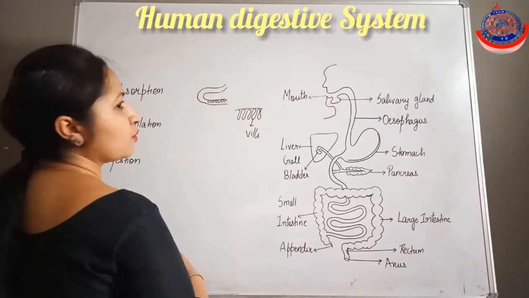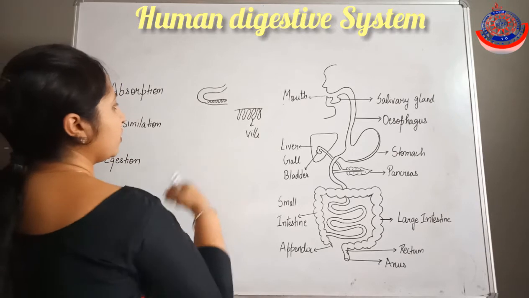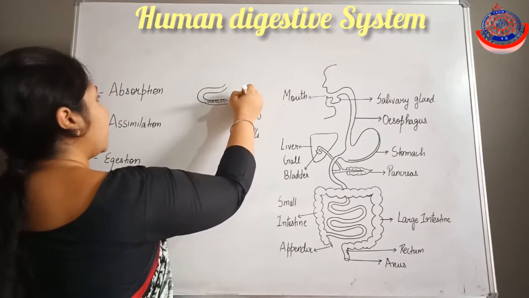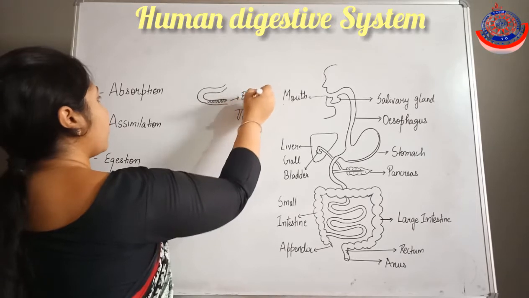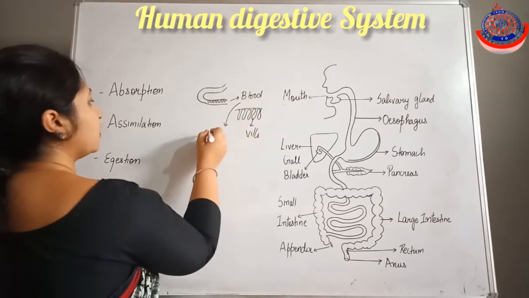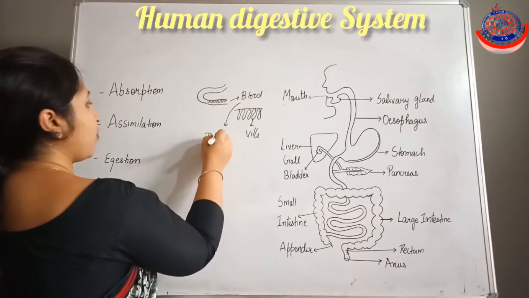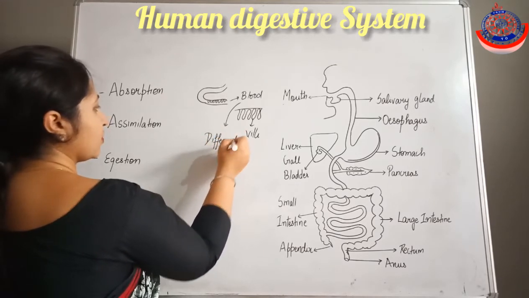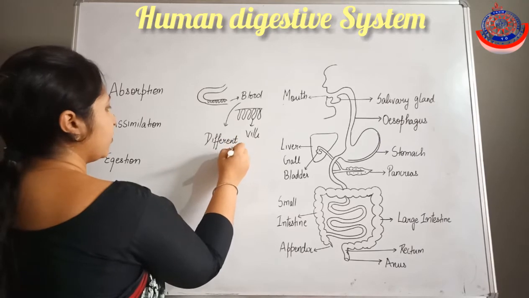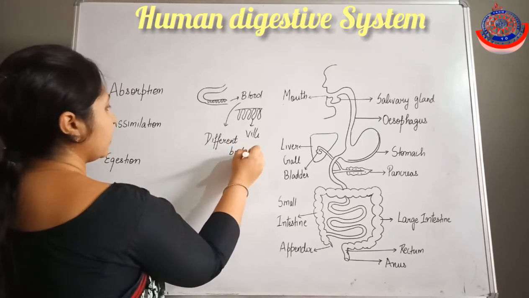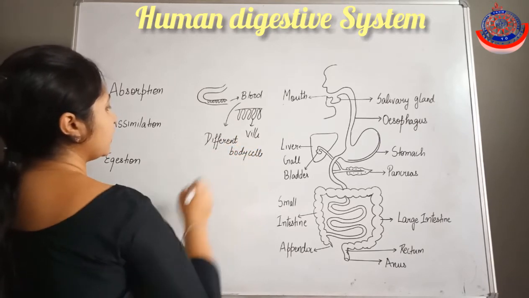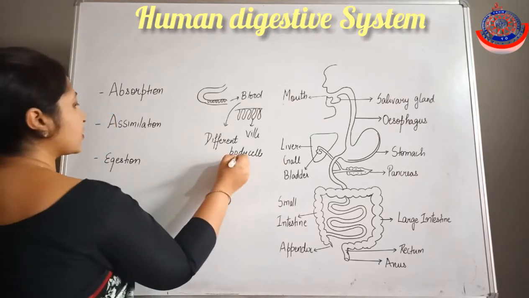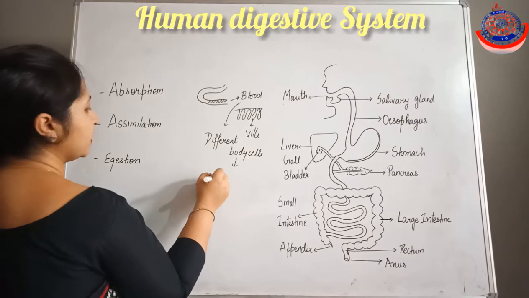And in this manner, the digested food will be absorbed and transported to the blood, and from the blood it will be transported to the different body parts which contain cells. And in these cells, oxidation of the food will occur.